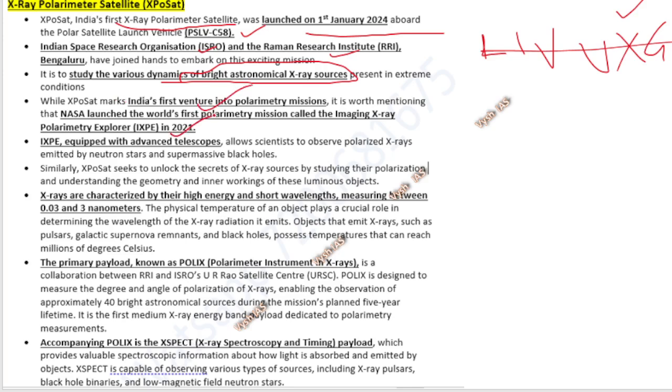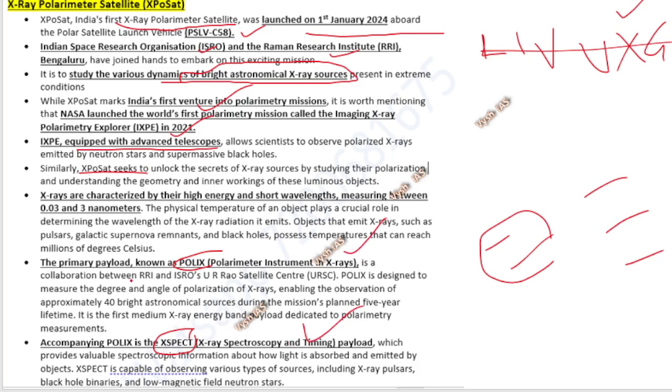The first one in the world is NASA's IXPE mission, and IXPE was equipped with advanced telescopes for detecting all this. Similarly, XPoSat also will have different things. One of them is the POLIX payload, and one is the XSPECT payload. Okay, so this you just have to learn by heart. In case UPSC wants to trouble you, they will ask that POLIX and XSPECT seen in news are related to which mission. They will give you XPoSat, Gaganyaan, Aditya, Chandrayaan. So you should know it's an XPoSat instrument, for detecting the X-rays. And the institutes are the Raman Institute and the U R Rao centre in Bangalore.